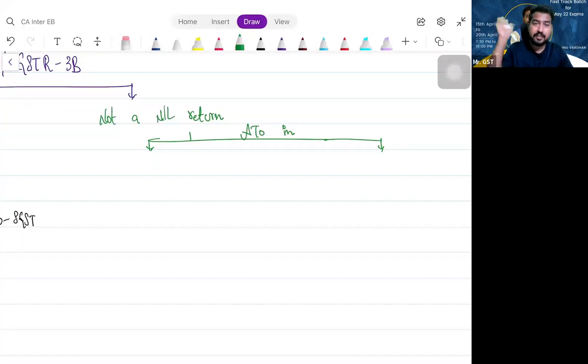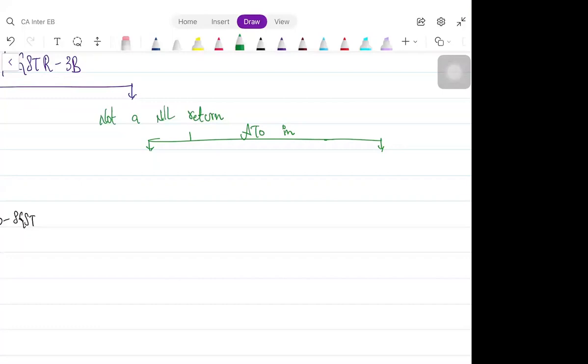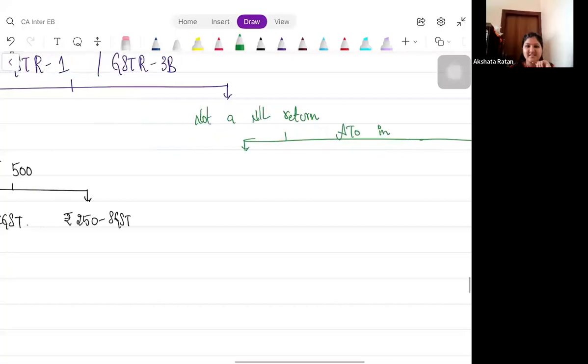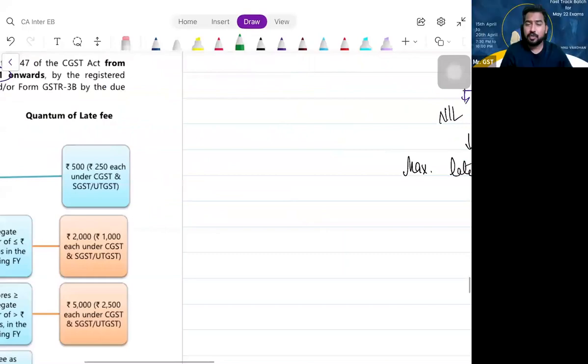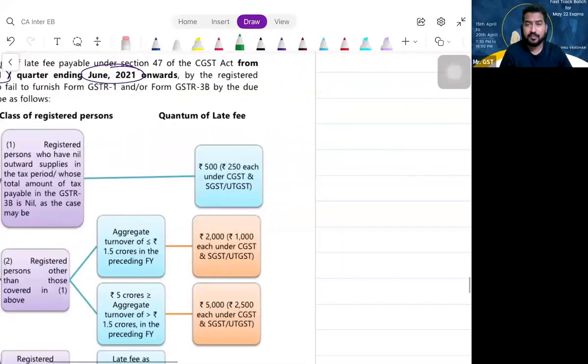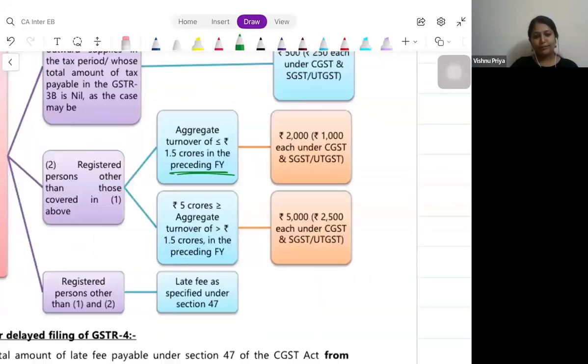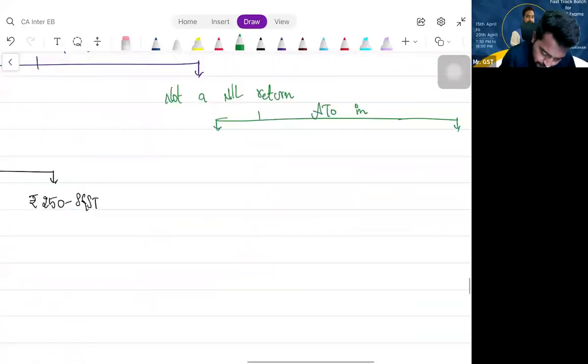Current financial year, last or preceding? It is about the preceding financial year. Clear? So what is your aggregate turnover in the preceding financial year?